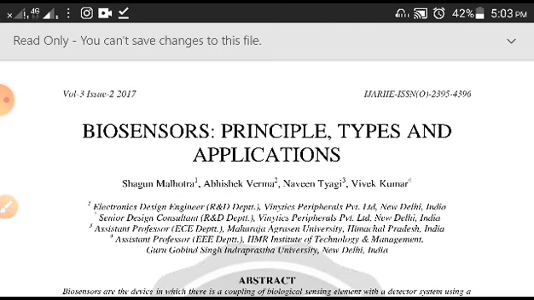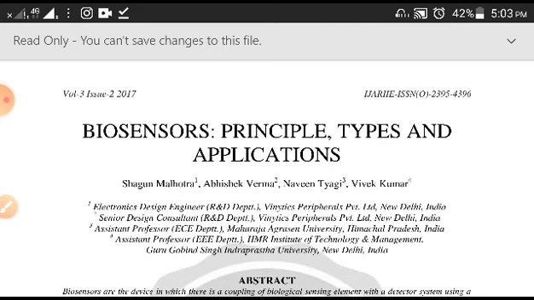Today, I'm talking about one topic left in genetics, that is biosensors. Biosensors are actually a small topic, but there is certain information we have to know about them. Here we will discuss the principle of biosensors, their types, and the different applications. To explain this